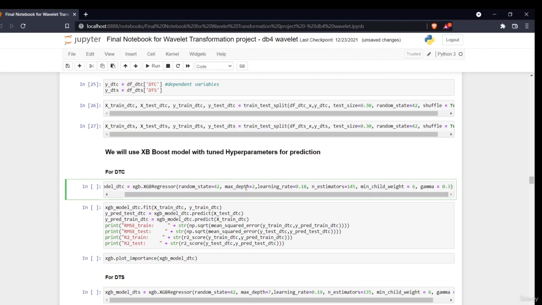The maximum depth for the leaf is 2, we have a learning rate of 0.18, and the number of estimators is 145. If you want to look up what these parameters mean, you can have a look at the XGBoost documentation. It is pretty good actually.